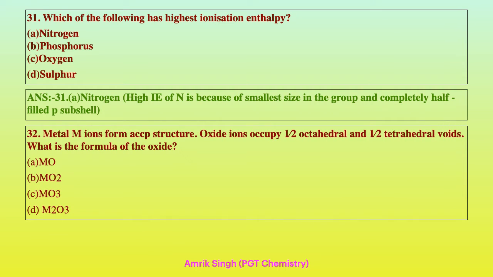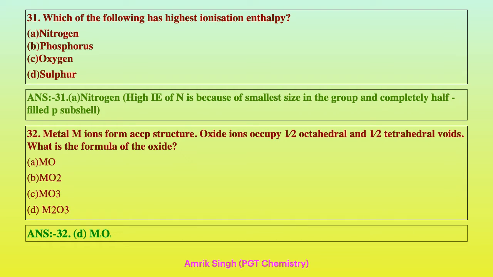Metal M ions form a CCP structure. Oxide ions occupy 1/2 of the octahedral voids and 1/2 of the tetrahedral voids. What is the formula of the oxide? It is a question from solid state, and the formula, option D, will be correct, M2O3. You will have to calculate the numerical.